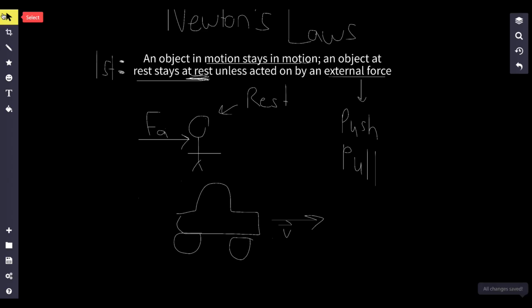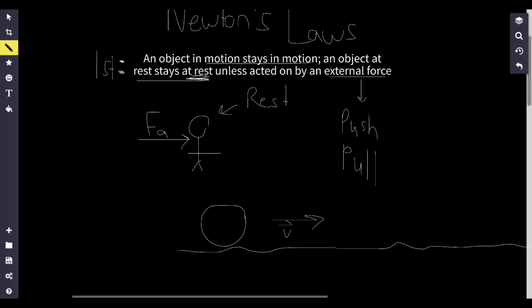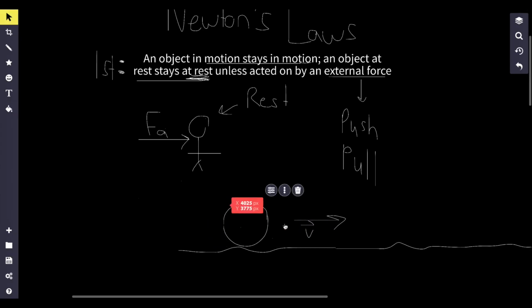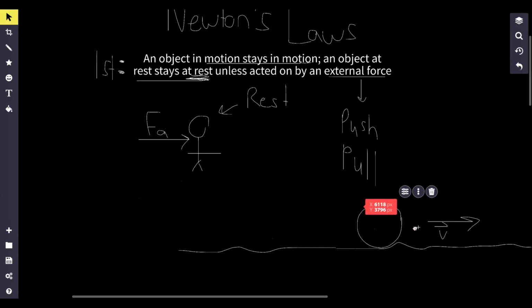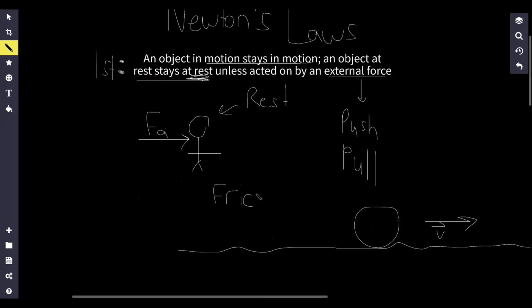Now, one question you might be having is, well, that's not the case. If I roll a ball on, let's say, a mat, I roll the ball and it's going to stop at some point. It's not going to move anymore. Why is that? The reason why when you roll objects they stop is because of something known as friction. Friction is a force and it basically resists an object's motion.